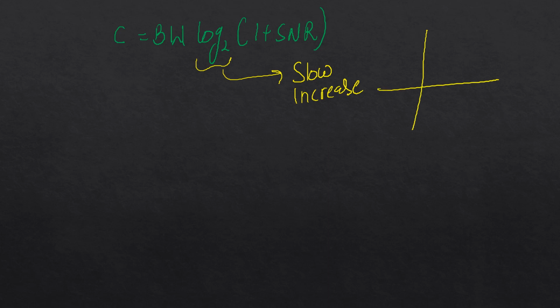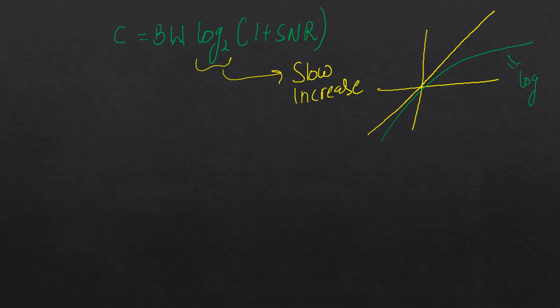So if a linear function varies like this, then a logarithmic function varies something like this. That's why logarithm is a slow increase. So we cannot increase our capacity to a full extent by playing with the SNR.